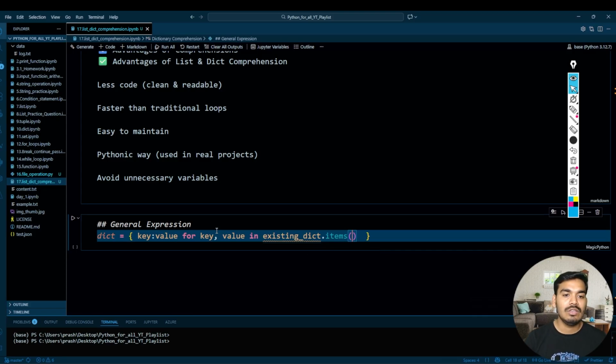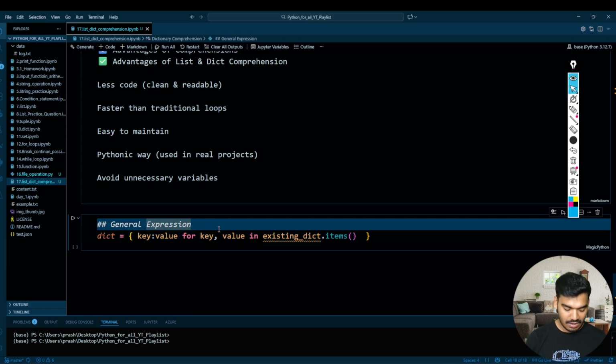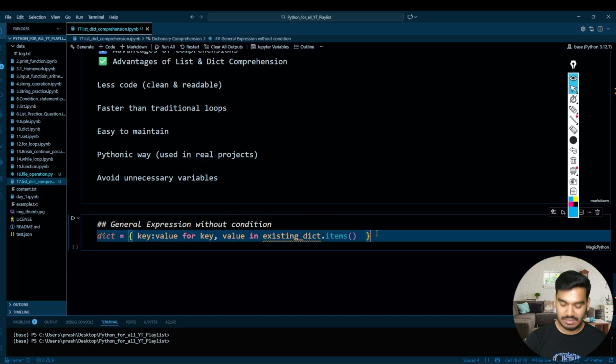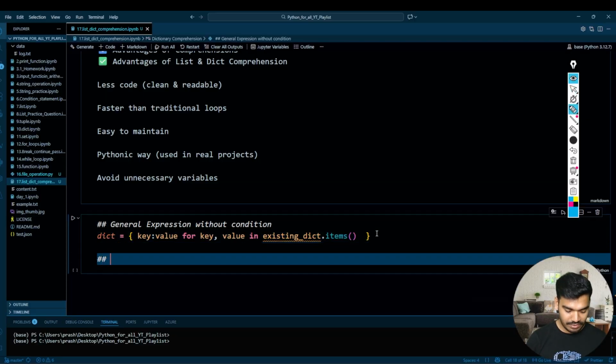So this is your general expression without condition. Next we'll have the one with condition.